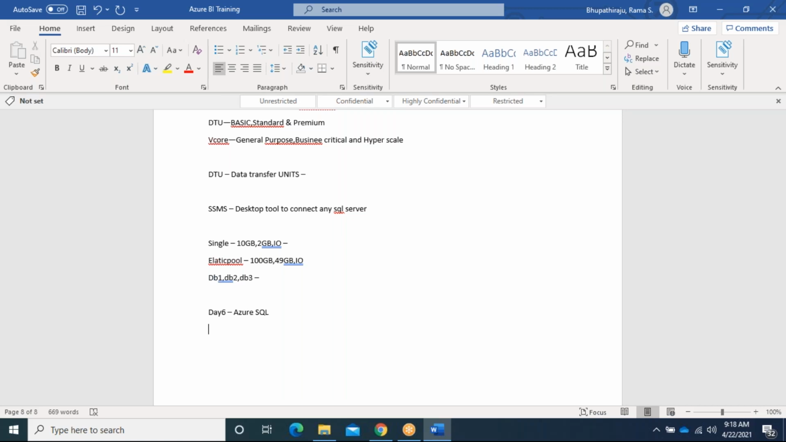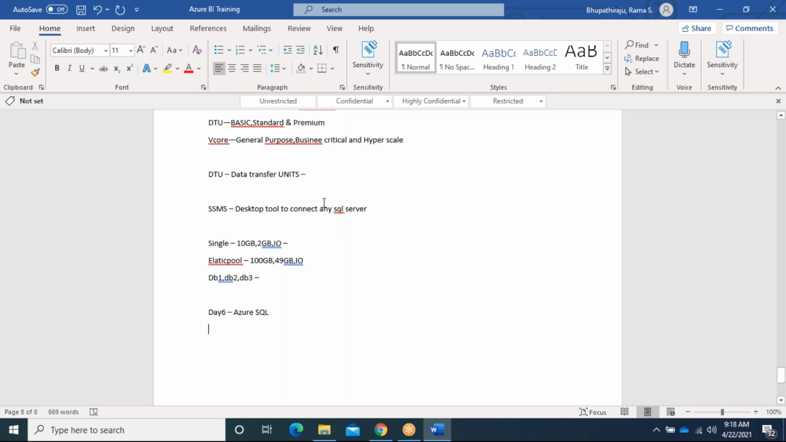In the Azure SQL database, what are the options provided to create the database? They provide the DTU approach and the vCore approach. But in the Azure managed instance, we don't have the DTU approach, only the vCore approach. In the DTU approach, they divide into three: basic, standard and premium. And in vCore, they provide general purpose, business critical and hyperscale.